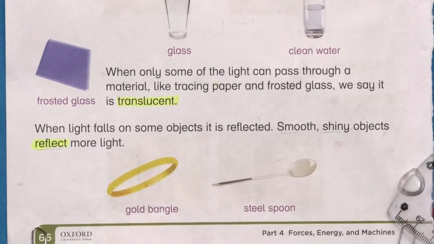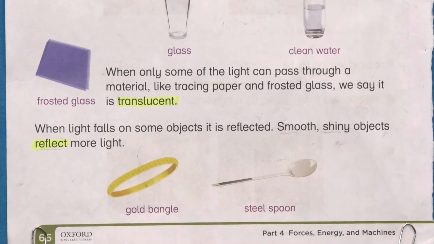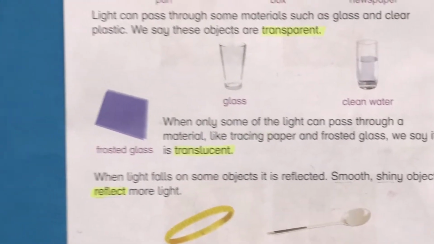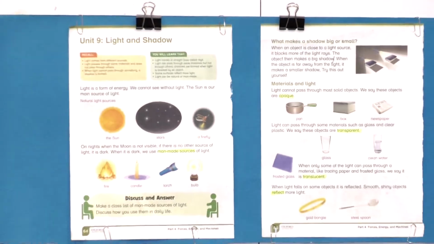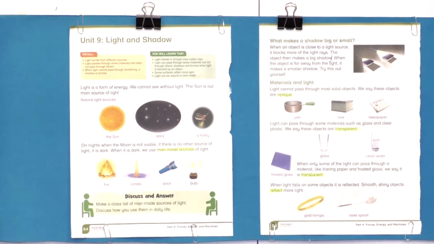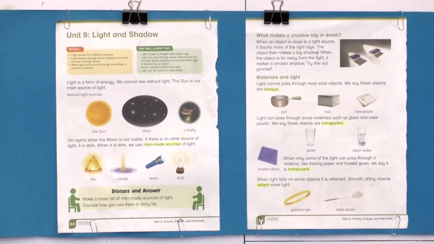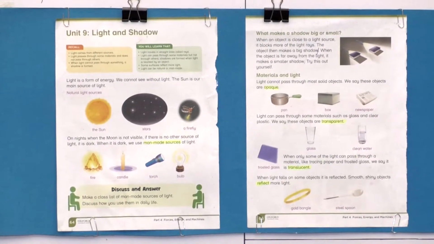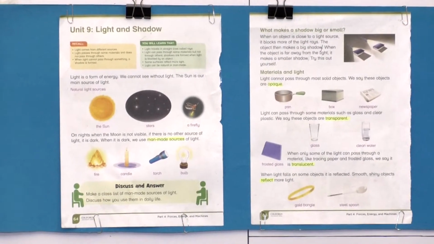So that was all about today's lecture. Let's have a look again at today's lecture. We have studied in this lecture about light, about the sources of light, dim and bright light, about the properties of light, which were rays and the straight line, and the next one was shadow, which is created by an object when the object is opaque.